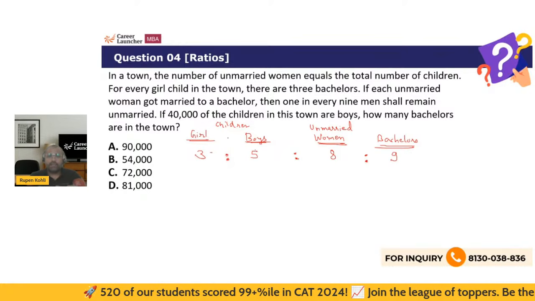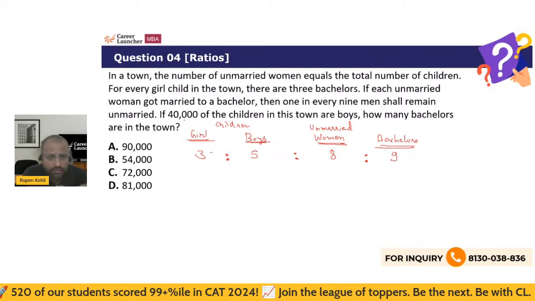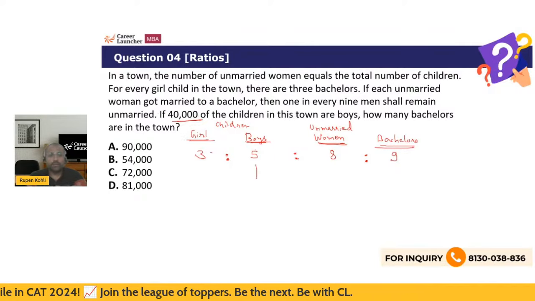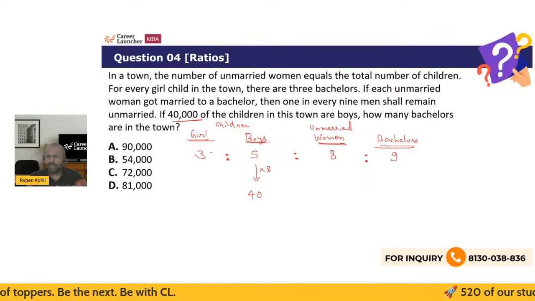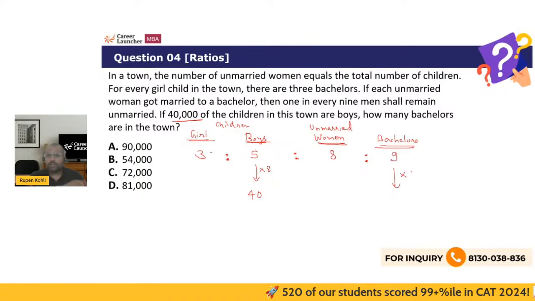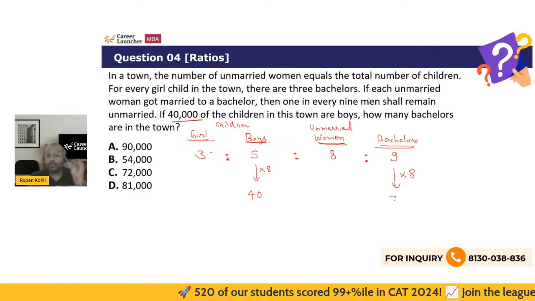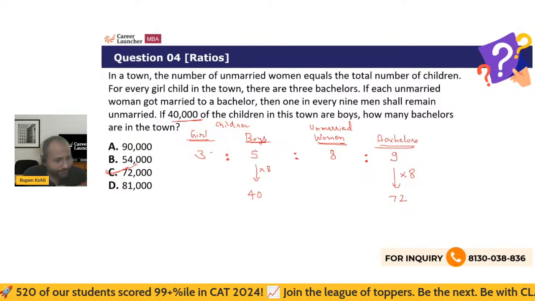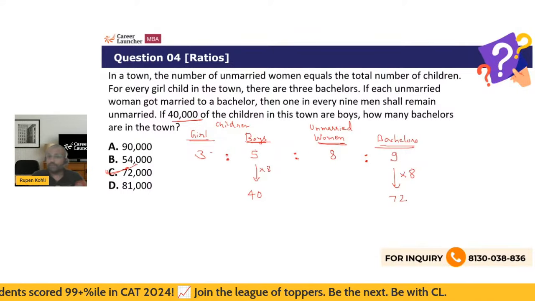Hence, we can finally use this number: if 40,000 are boys, then how many bachelors are there? So 5 into 8 is 40, I'm saying in thousands. 5 into 8 is 40,000. So keeping the ratio same, this should be 9 into 8, 72,000. Right? Thank you, Dhare. Right? 72,000.